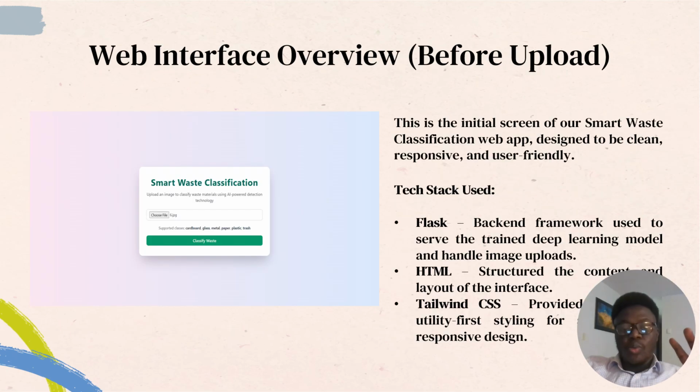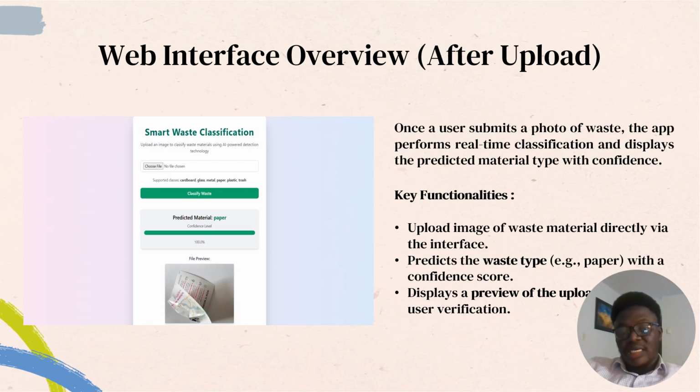So this is like a live view of how it is on the laptop when we're building the model. This is before the uploading. We used Flask, HTML, and Tailwind CSS to structure a web-based classification process that makes it easy for us to test our model, see if it's working properly, and also be able to apply it. It's kind of like an MVP to apply in a real-world use scenario. So this is the before and this is the after. After, you see that we showed the image and the image was classified correctly.